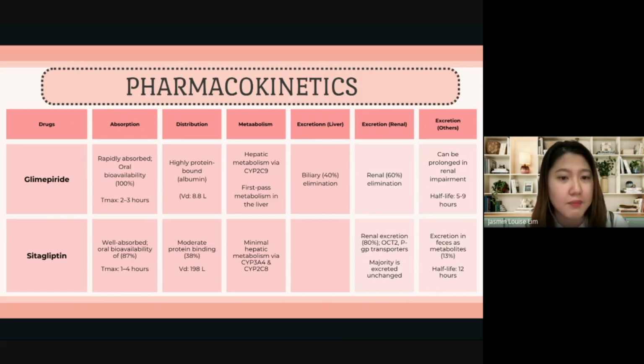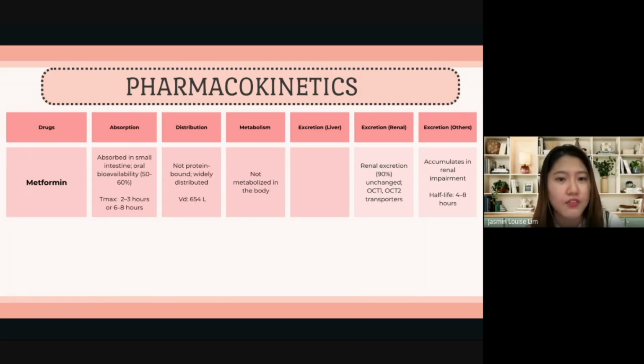Next is sitagliptin, which is also well absorbed, and its oral bioavailability is around 87% with a peak plasma concentration at 1 to 4 hours. Sitagliptin has a moderate protein binding, about 38%, and a volume of distribution around 198 liters. Only a small fraction undergoes hepatic metabolism via CYP3A4 and CYP2C8. So most of the drug is eliminated unchanged through the kidneys via active tubular secretion through OCT2 and P-gp transporters, and it may also be excreted in feces as metabolites, and its half-life is about 12 hours.